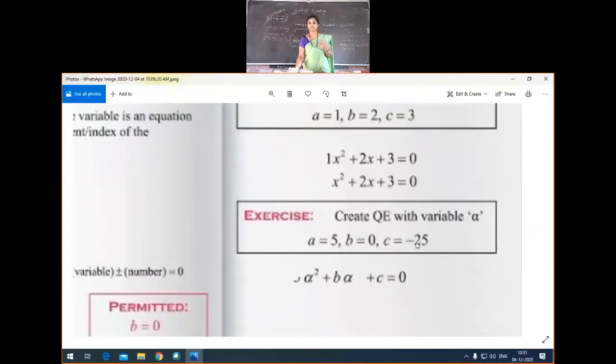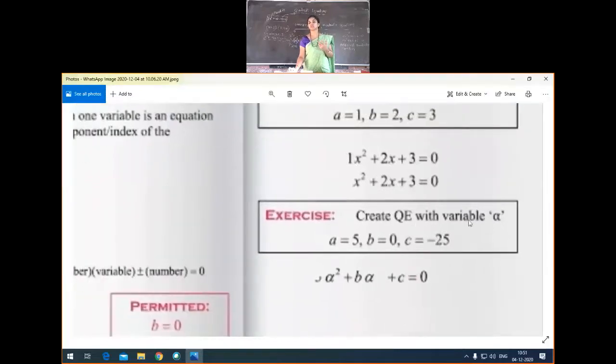Yes, next question. Create quadratic equation with variable alpha. Alpha you all know, no? You can use any variable, okay? So next, A is equal to 5, B is equal to 0, C is equal to minus 25. So you can take ax square plus bx plus c equal to 0.